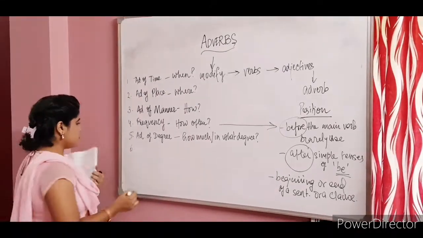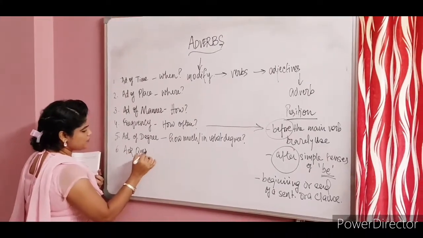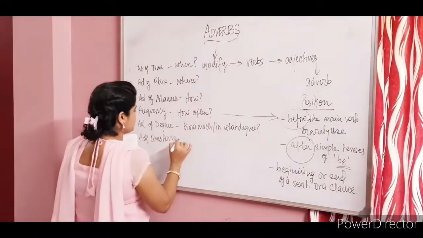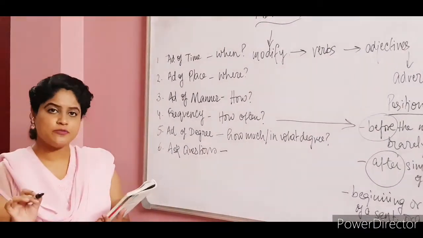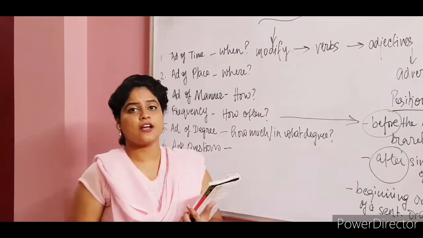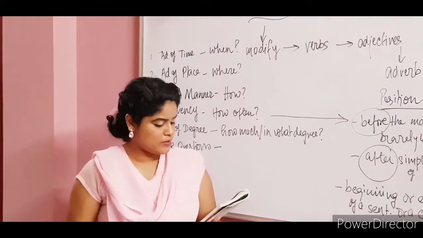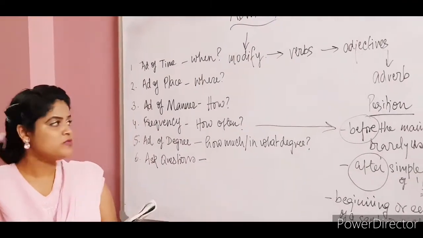Now interrogative adverbs simply ask questions. They ask questions regarding the place, the time, how often, regarding the frequency. All these questions are actually the interrogative adverbs. How often did she go to the movies?